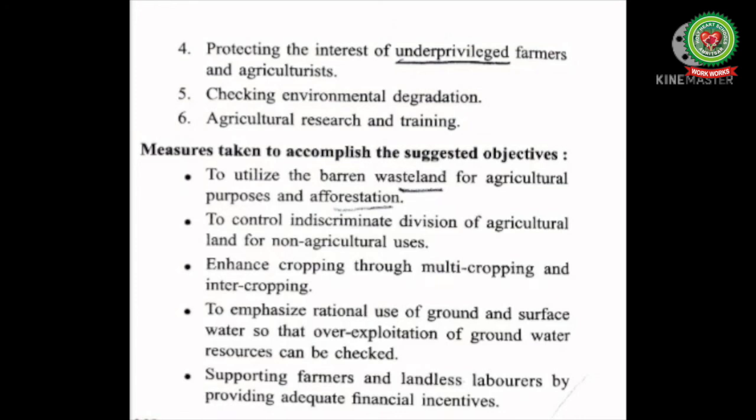To control indiscriminate division of agricultural land for non-agricultural uses. Enhance cropping through multi-cropping and intercropping, which means growing two or more crops simultaneously. Example, garlic with tomatoes and coffee with bananas. To emphasize rational use of ground and surface water so that overexploitation of groundwater resources can be checked. Supporting farmers and landless laborers by providing adequate financial incentives.